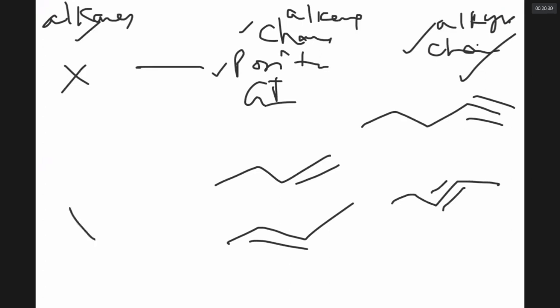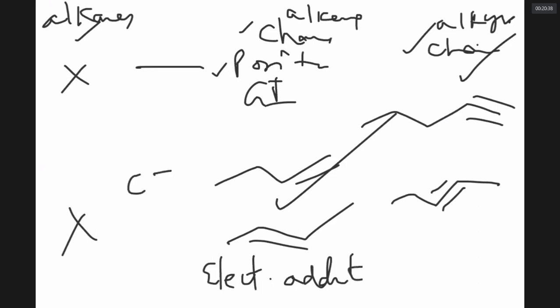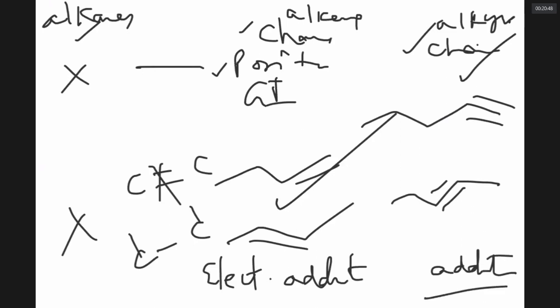Alkanes are unreactive. Alkenes are highly reactive. Their reactions are called electrophilic addition. Addition means the double bond breaks, and you get new sigma bonds. Alkynes also are reactive, they undergo addition. So alkenes and alkynes undergo addition.